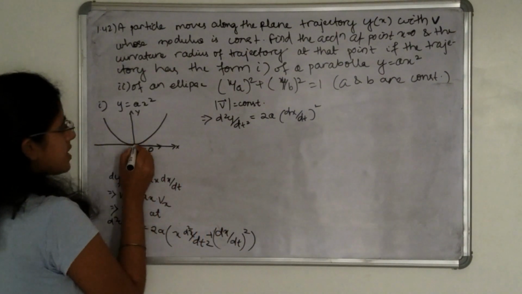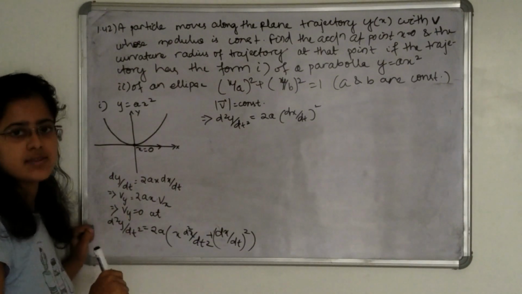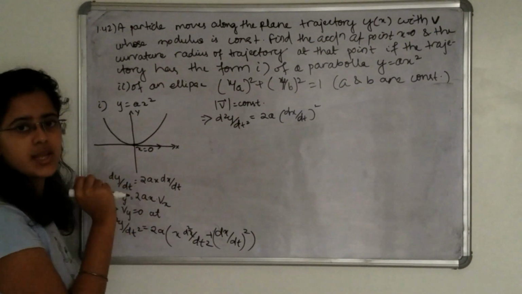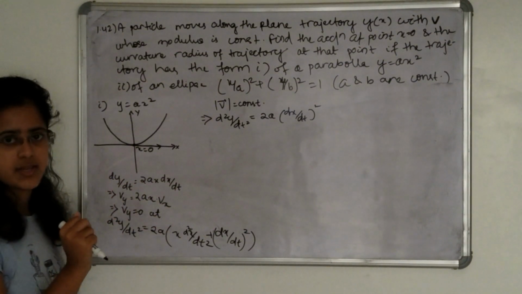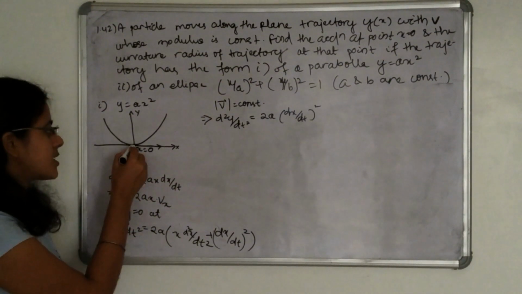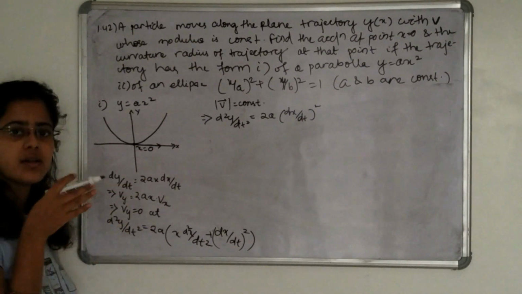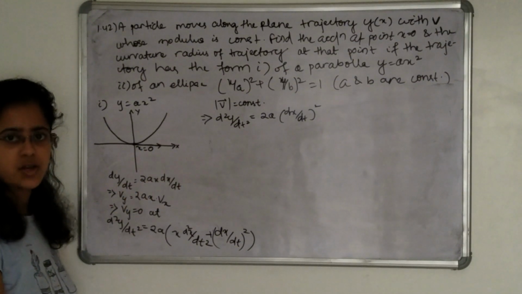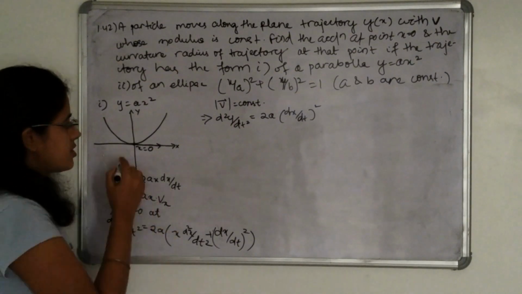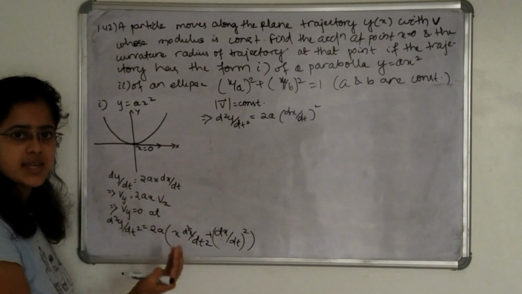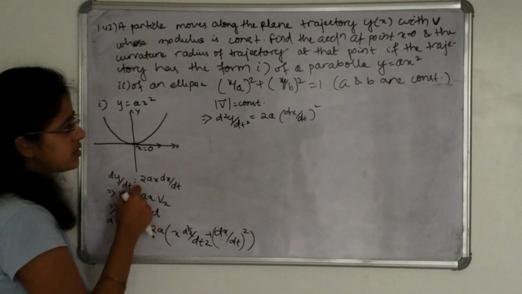That means at this point there is no tangential acceleration because the velocity at this point is only heading in x direction or horizontal direction. That means there is no acceleration at this point which is opposing this velocity or in the direction of velocity, because velocity is constant. So that means tangential acceleration at this point is 0. Only there is normal acceleration at this point.